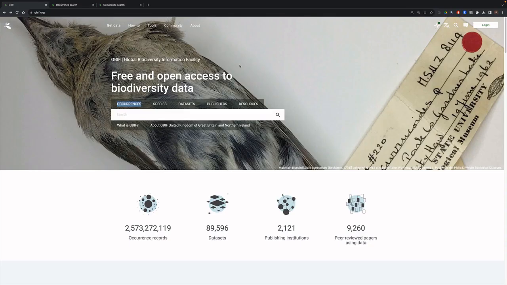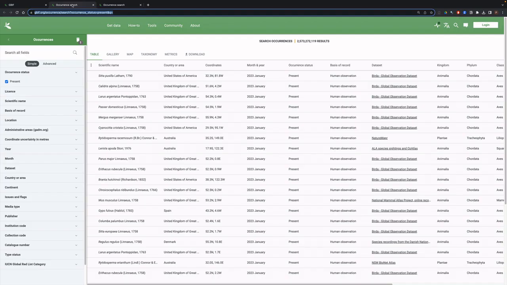Okay, so we can start to get into some of the issues around licenses with GBIF by returning to the home page and clicking on occurrences. This gives us an overview of the entire species occurrence records from GBIF, which is the 2.5 billion records. Now, in 2013 members of GBIF realised that the situation around the terms and conditions of the use of GBIF data were becoming a bit